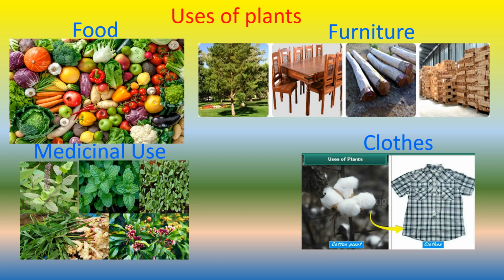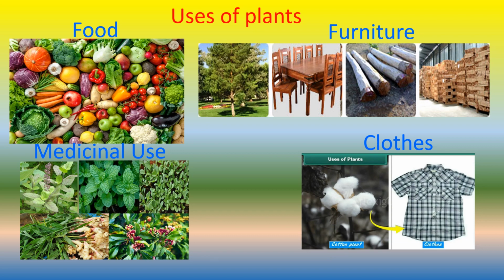We get most of our food from plants like cabbage, maize, orange, rice, grapes, onion, and so on. Now, the furniture that you see all around your house, maybe cupboard, chair, bed, table, all these are made of wood. And from where do we get wood, children? Yes, we get wood from plants. The clothes that you wear, shirt, pant, all this, we get from plants.